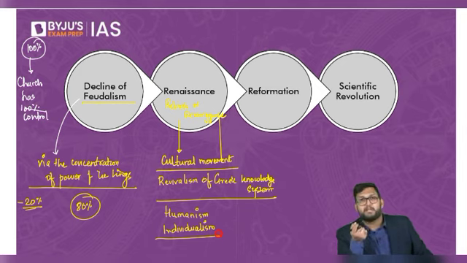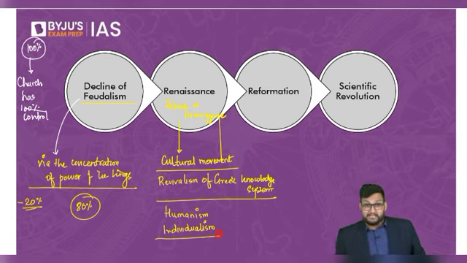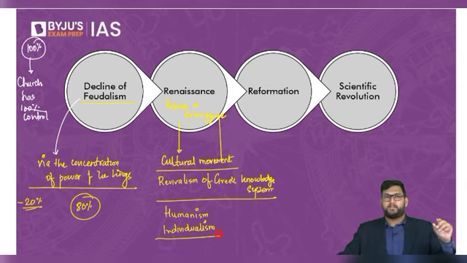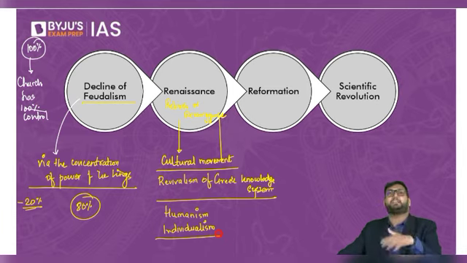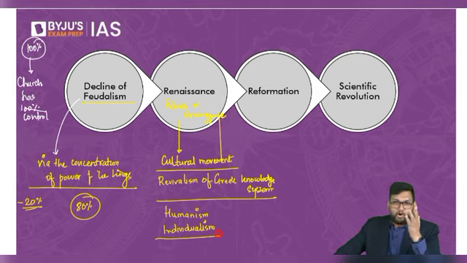He has the ability to change everything. The Church would say God is almighty, he will do everything. But Greek knowledge said, no, man has the capacity to change nature. He can think. He is very, very important. So from the decline of feudalism, that 20% space allows the Greek knowledge to come out. And now the Greek knowledge is saying that God is not important. What is more important is humans.